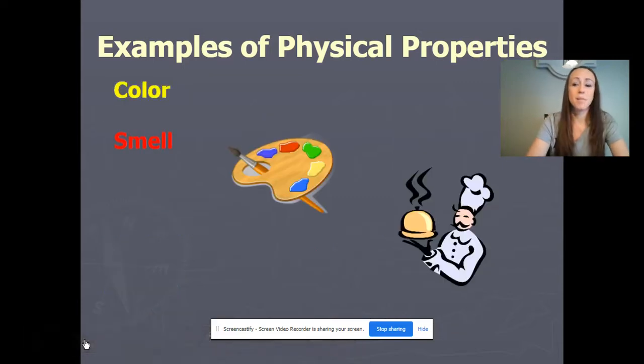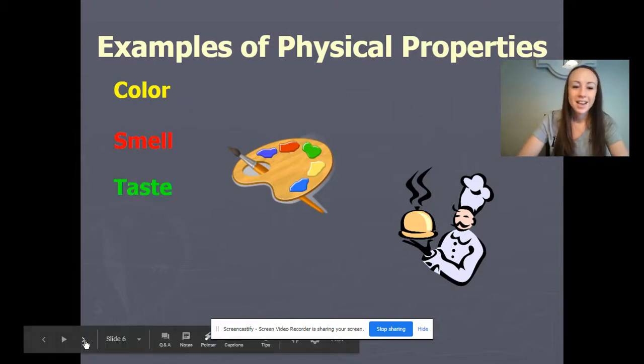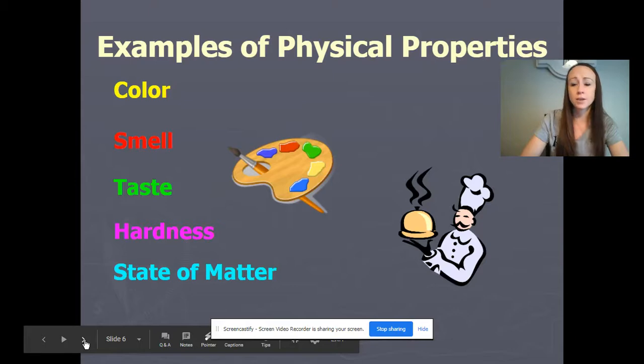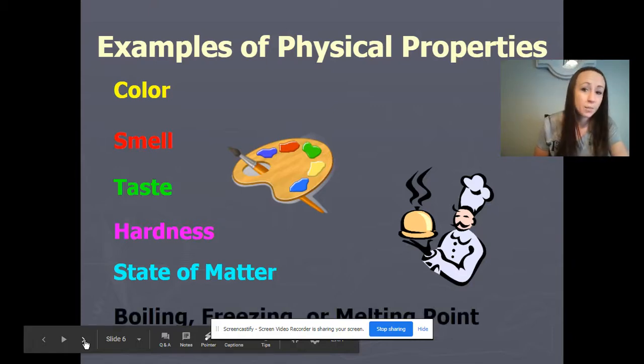Color, we could say my shirt is gray, my hair is red. Smell, your armpits smell of roses right now, I'm sure. Taste, your mother's cooking is tasting awesome, I bet. Hardness, the hardness of this kitchen table right here is not as hard as a diamond ring would be. State of matter, whether or not something is considered a solid, a liquid, or a gas.